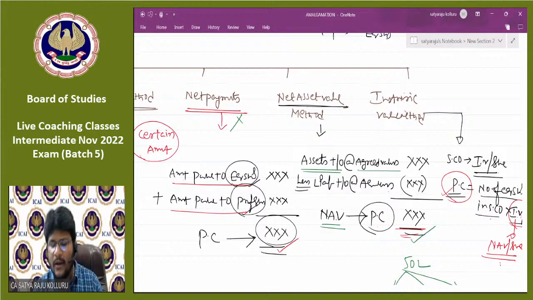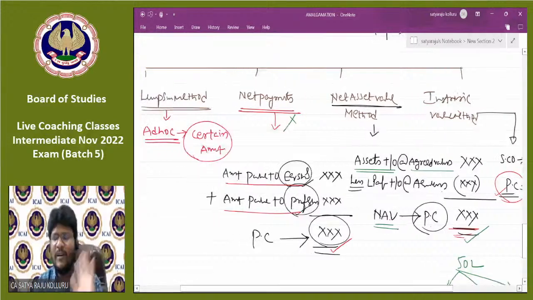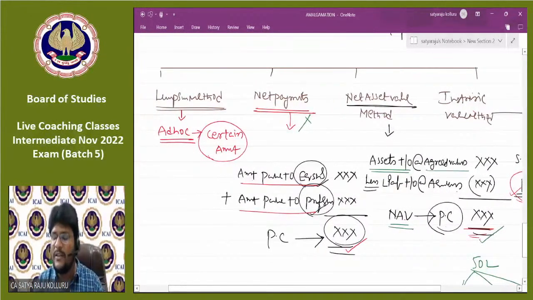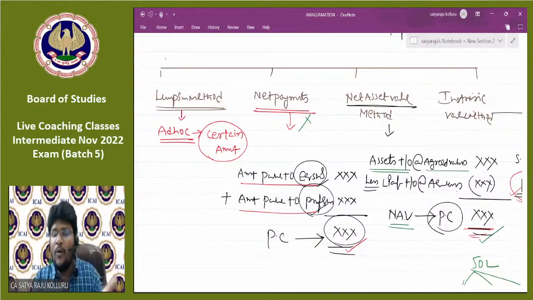Do you understand? Most of the time there is confusion between net payments method and net asset value method, which method we need to use. At that point of time, apply this logic. Sir, from the information given in the problem, can I ascertain the amount payable to equity shareholders and preference shareholders in complete mode? Then net payments method. Otherwise, net asset value method.